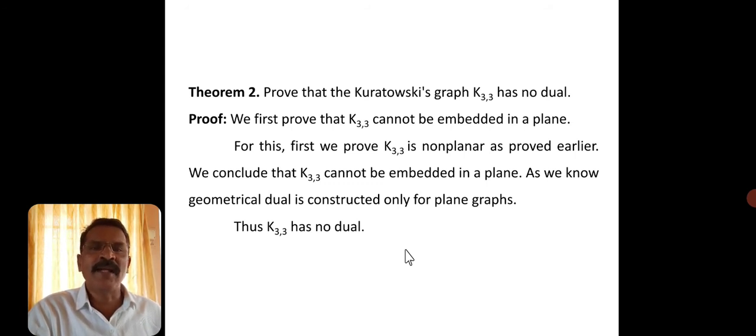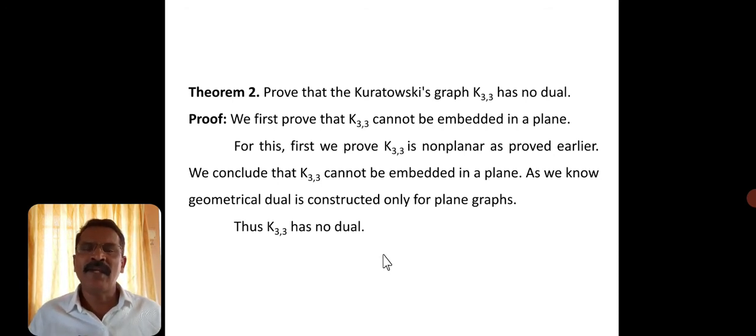Once it is not embedded in the plane, as we know, the geometric dual is constructed only for planar graphs. So you can conclude K33 has no dual. So we have proved two theorems: K5 has no dual, and K33 has no dual.